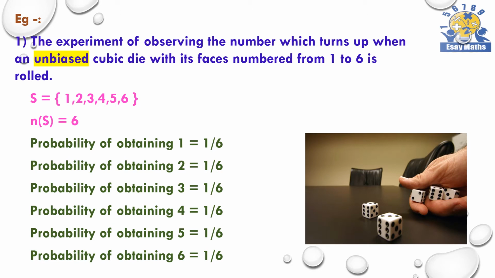So, because this is an experiment with equally likely outcomes, the probability of obtaining 1, obtaining 2, obtaining 3, obtaining 4, obtaining 5 and obtaining 6 are the same in magnitude. So, that probability is 1 over 6.